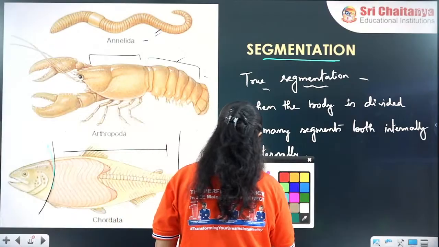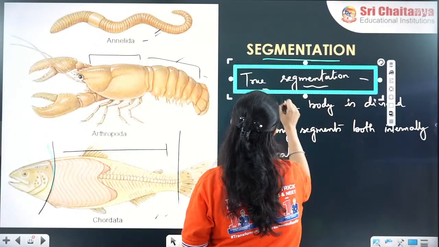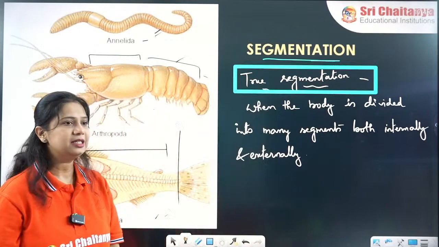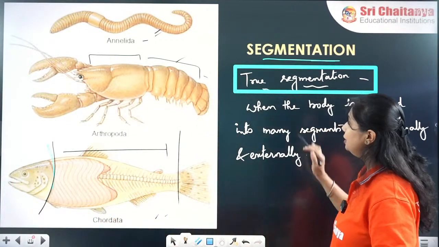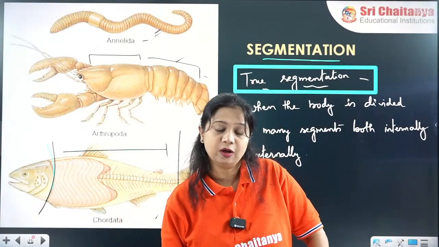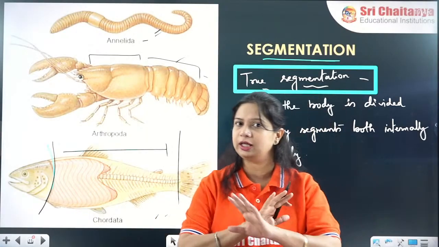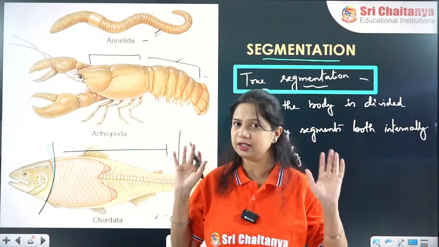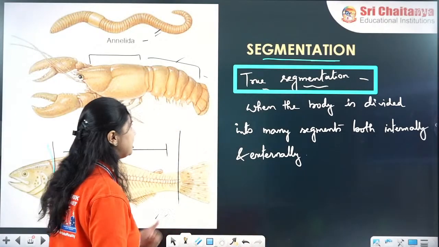For an organism to be called truly segmented, we need to know whether they are segmented internally and externally or not. If they are not segmented both internally and externally, that is not true segmentation, they are unsegmented. Which phyla are truly segmented?